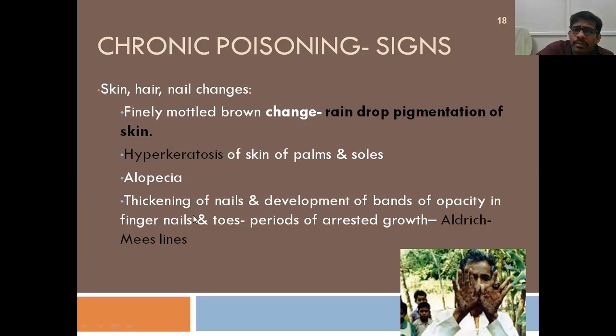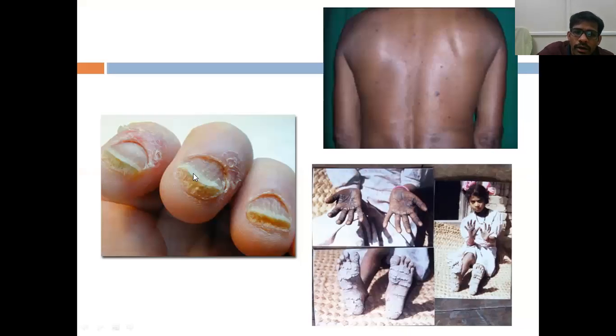These are nothing but the bands of opacity that are present on the nails of the toes and the fingers. They are called Aldrich-Mees lines. They are thickened lines. So these are the Aldrich-Mees lines, which denote the signs of chronic arsenic poisoning. And here you can see different drop-like things, which are actually hyperpigmented spots on the skin.